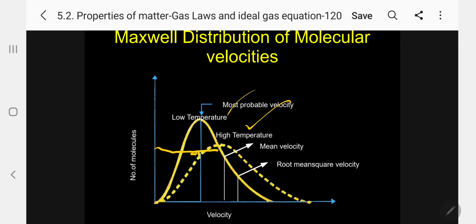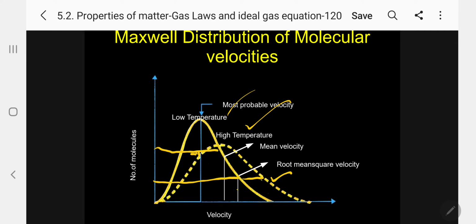So proportionately, all the velocities increase when you go to high temperature. That means as temperature increases, velocity increases. That is the idea. Kindly follow here. This is the corresponding root mean square velocity, and this is at a high temperature, this is at a low temperature.